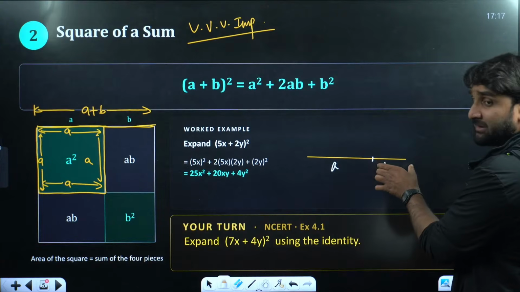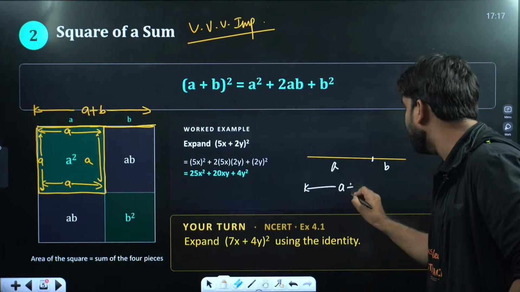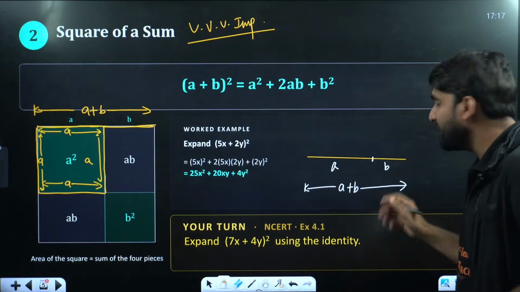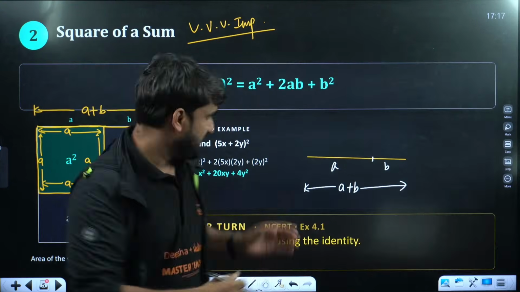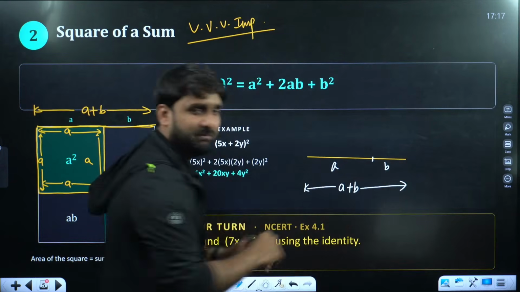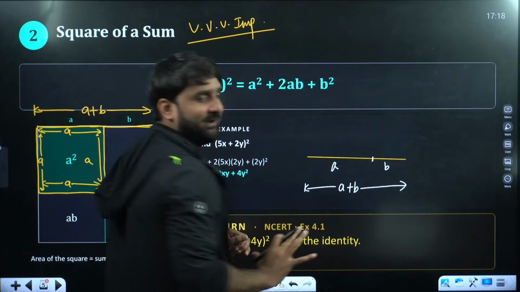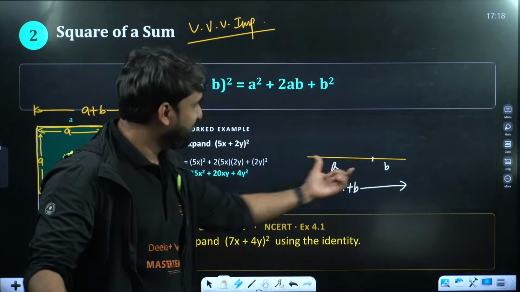This part is B. So this entire line will become A plus B. I hope this is clear to you all. This is A and this is B. So this entire line will become A plus B. Now draw a square of this same side, A plus B.